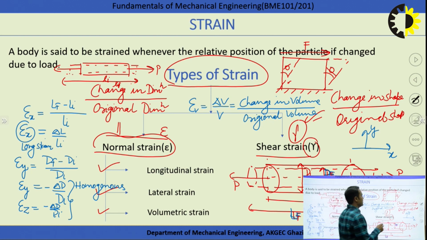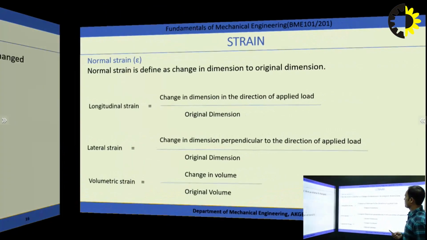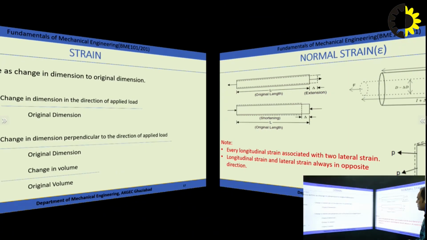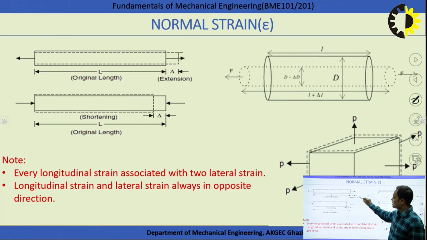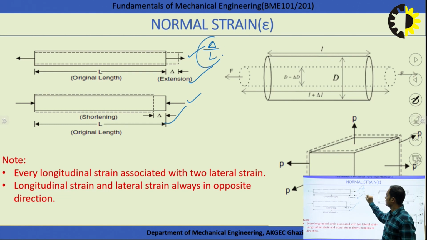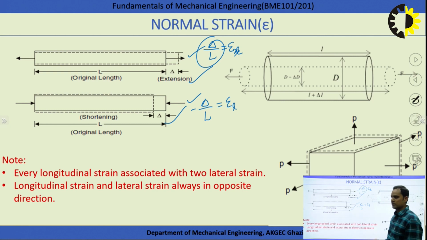So further we can see examples of these strains. These are the definitions written here, and I have also described them with examples, right? This is called the change in dimension, a contraction in the dimension if the type of load is compressive, and an elongation if the load is tensile. So delta L over the initial length L is called the longitudinal strain, and here delta L by L will be negative, which is also called the longitudinal strain.